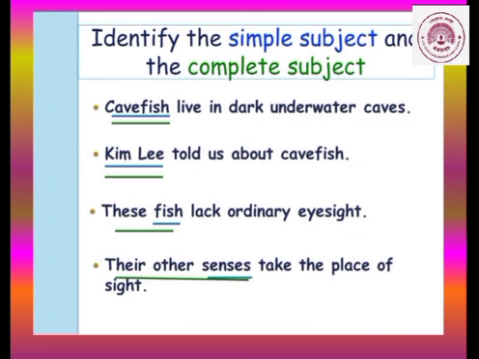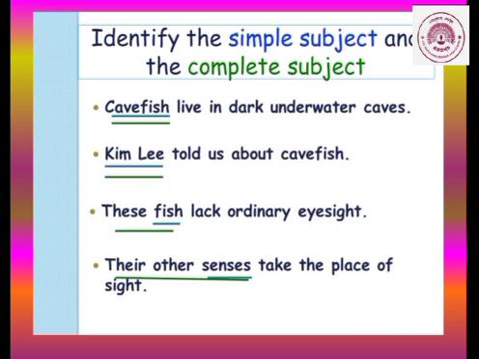Very easy. See, cave fish live in dark underwater caves. Who are we talking about? Cave fish. Now here it is only one word, so it is a simple subject. And always a simple subject is a complete subject also. Okay. But a complete subject and a simple subject have only one difference, that is, a complete subject is a combination of words and the simple subject is only one word. Okay. Then Kim Lee told us about cave fish. Who told? Kim Lee. So it is a simple subject and a complete subject also.